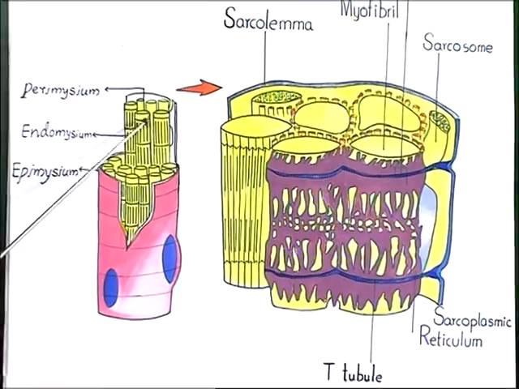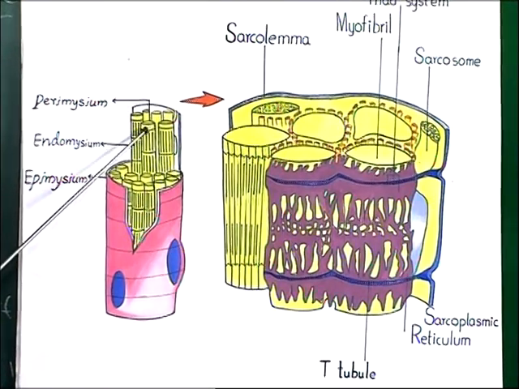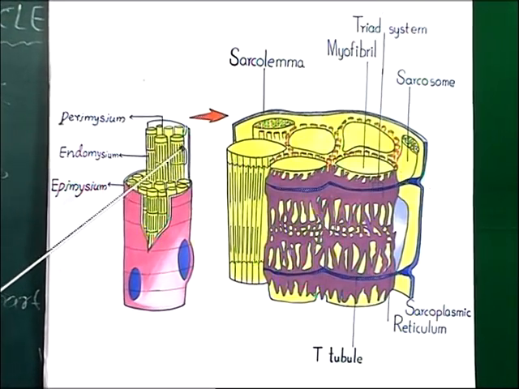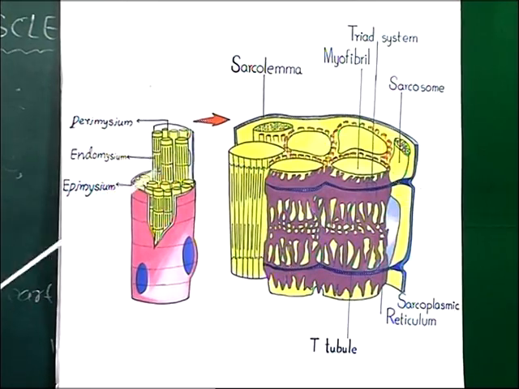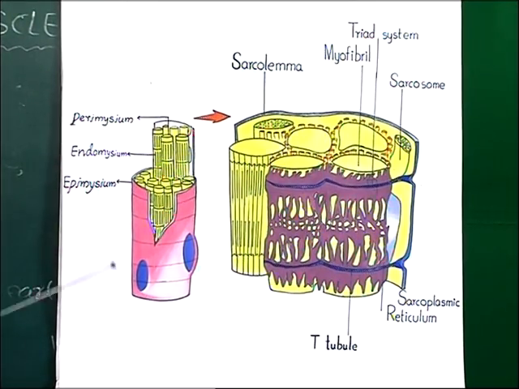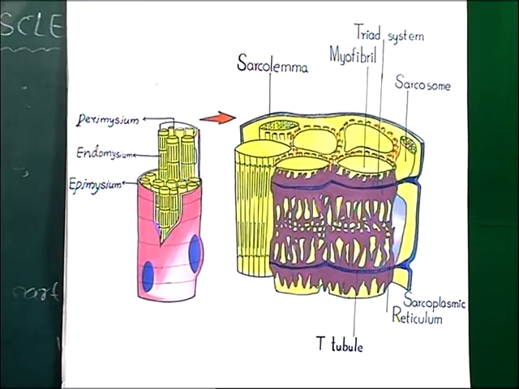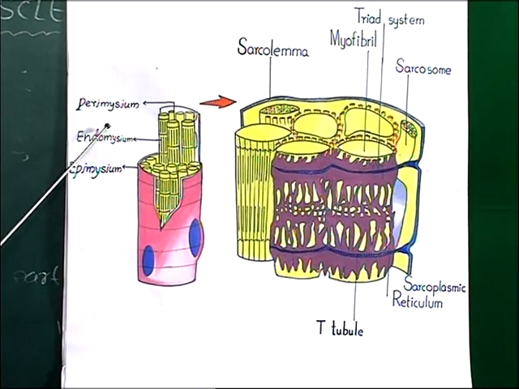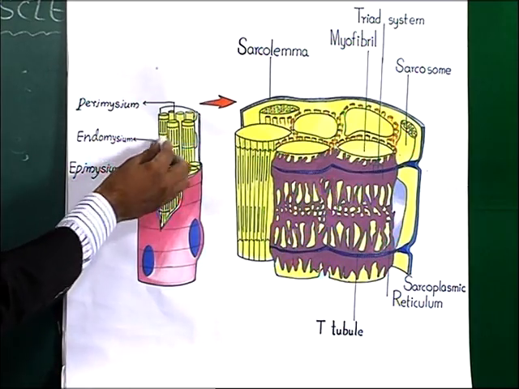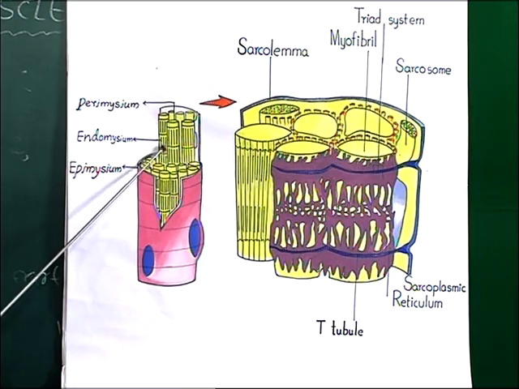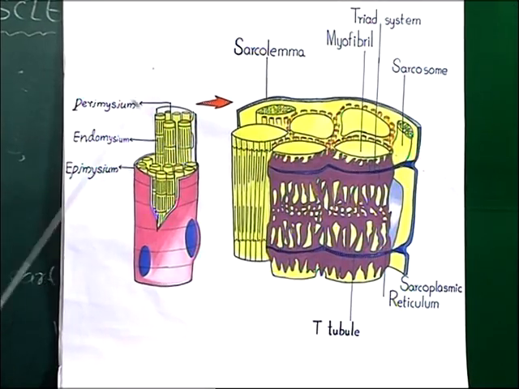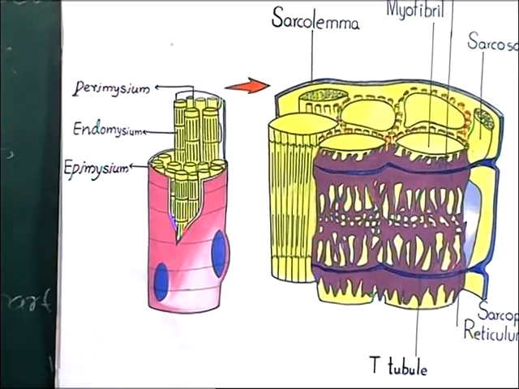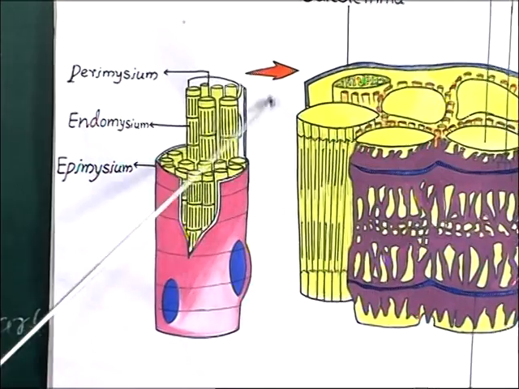See here, these are the muscle bundles. The number of muscle bundles present in each skeletal muscle are also called fascicles. Each bundle has a number of cylindrical muscle fibers. See here, these are the muscle fibers. And this muscle is covered by a connective tissue sheath.